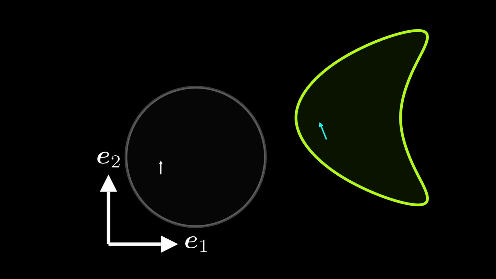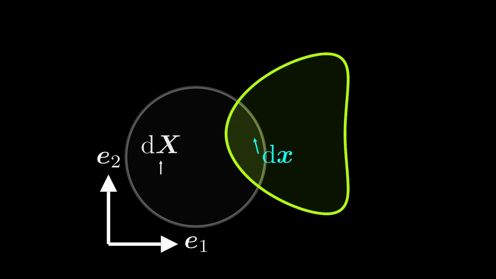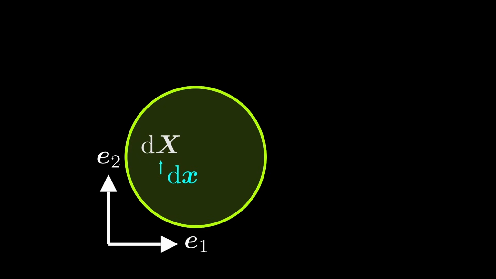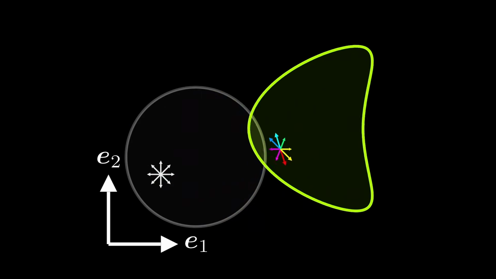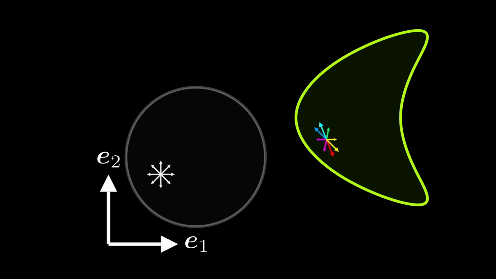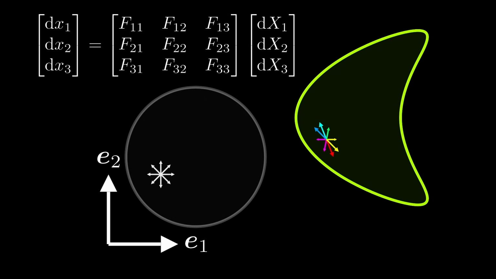We denote the undeformed line element by d capital X and the deformed by d lowercase x. Both are vectors with 3 components. Let's draw some more line elements on the undeformed potato and see how they deform. Does it remind you of something? The deformation of the small line elements looks a little bit like the transformation we get from a matrix vector multiplication, as we have seen in the beginning of the video. In fact, as I will show you now, it turns out that the deformed line element can be computed as a matrix multiplied by an undeformed line element.